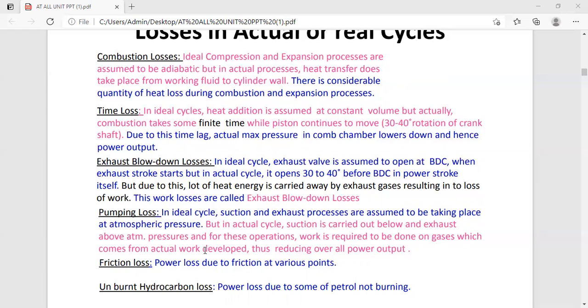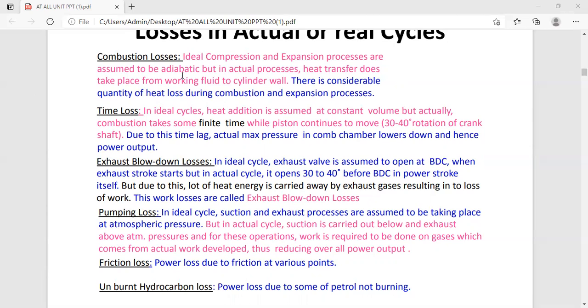Now, first is the combustion losses. Now, the ideal compression and expansion processes are assumed to be adiabatic. But in actual practice, heat transfer does take place from the working fluid to the cylinder wall and from the cylinder wall to the atmosphere. So there is a considerable quantity of heat loss during the combustion and the expansion process over there.